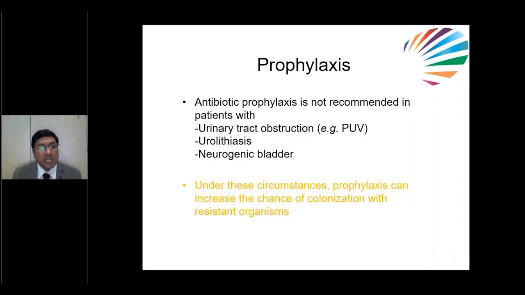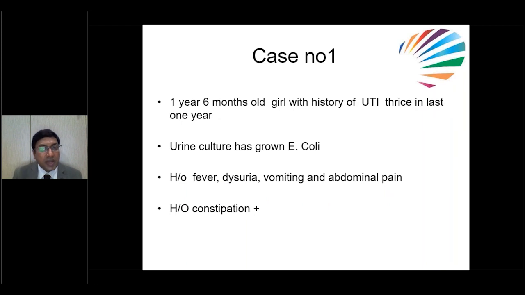So prophylaxis, where do you not want to use prophylaxis? Presence of PUV, presence of neurogenic bladder or stones. Because if you use unnecessary prophylaxis, it leads to colonization and formation of resistant organisms. Now we'll go for case scenarios.